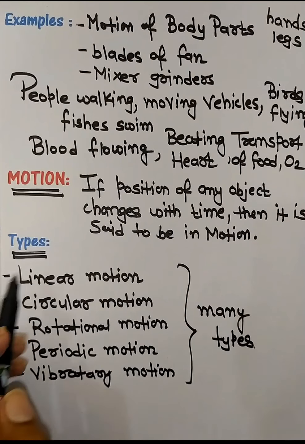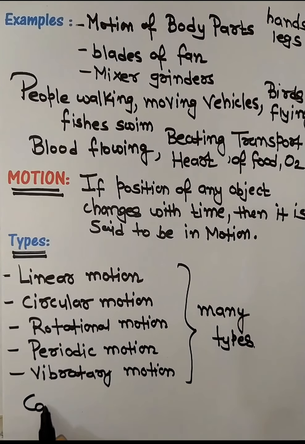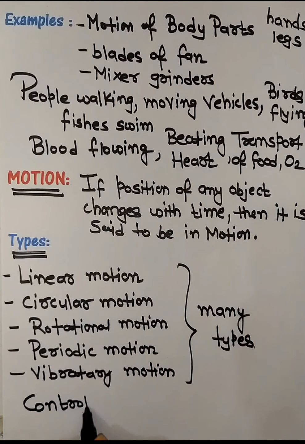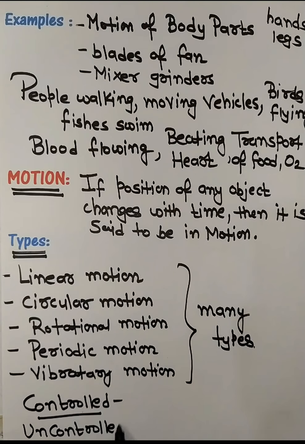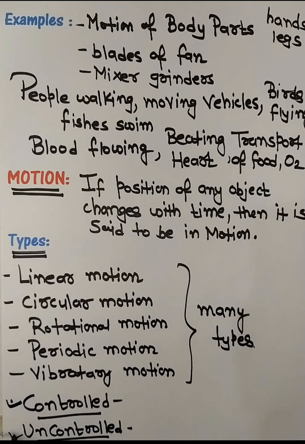Now I shall end up with a very specific example. You see there are few motion which can be controlled, right? And there are few motion which are uncontrolled, right? Obviously they are not official definition, but I would like you to pay attention on these uncontrolled motion.